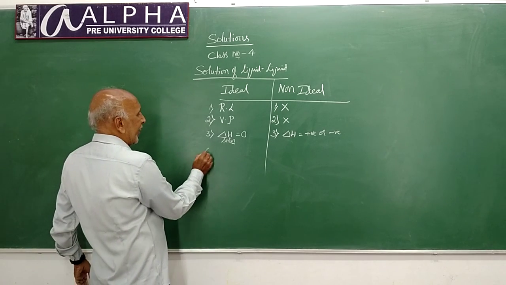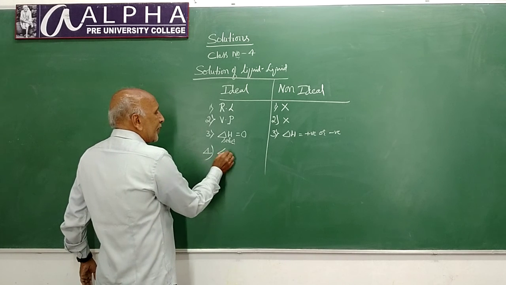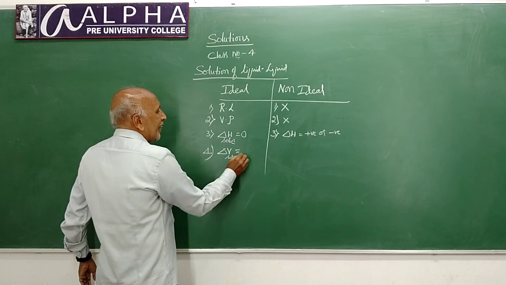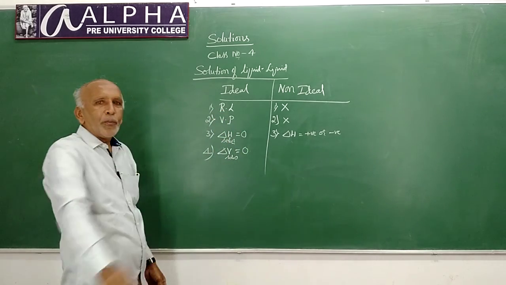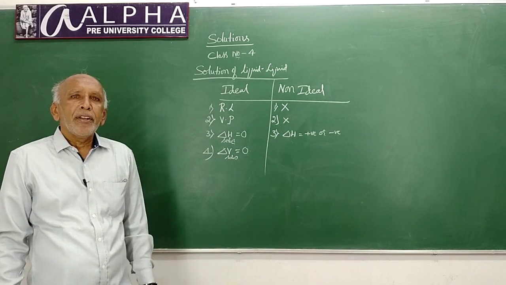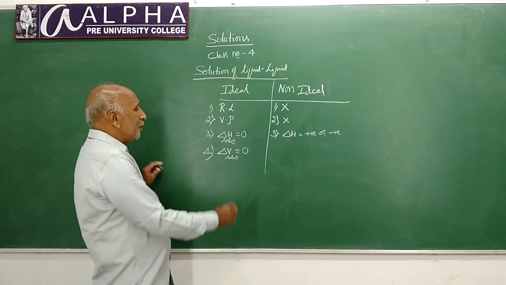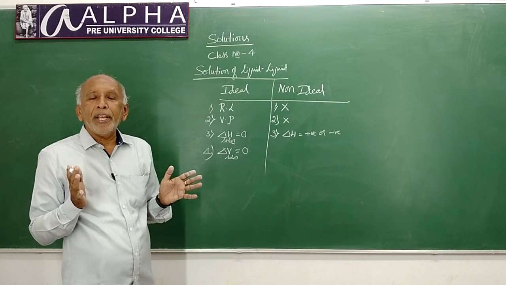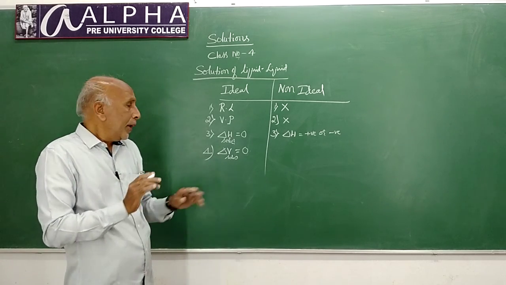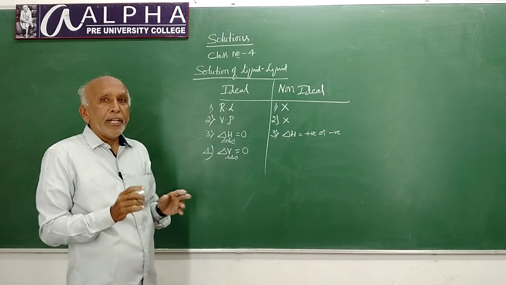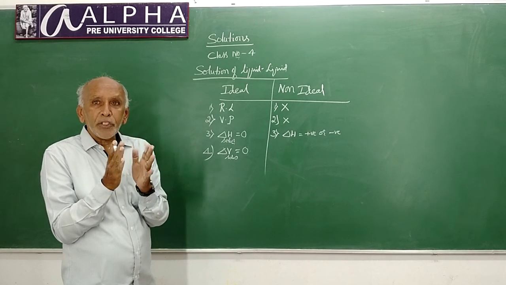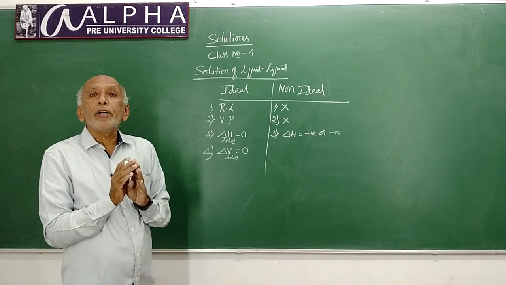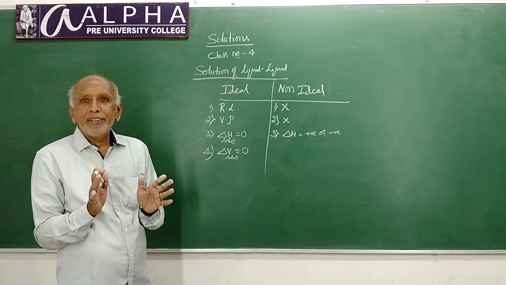Next difference is volume change of solution is 0. That means there will be no change in volume in case of ideal solution. In case of ideal solution, the volume of solution will be equal to the sum of the volumes of constituent liquids.